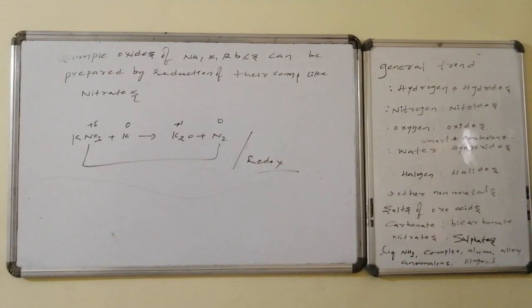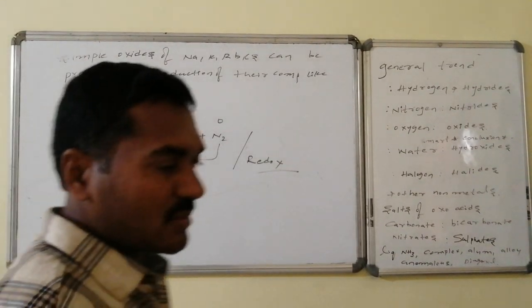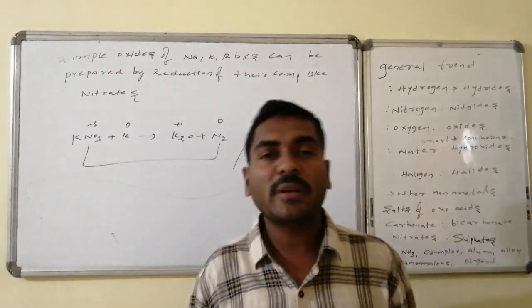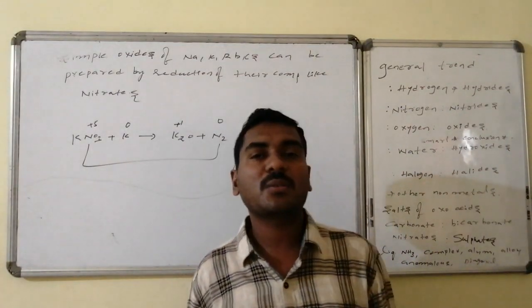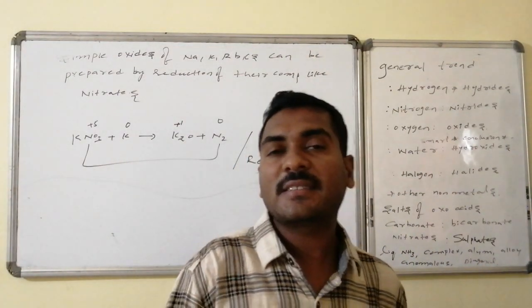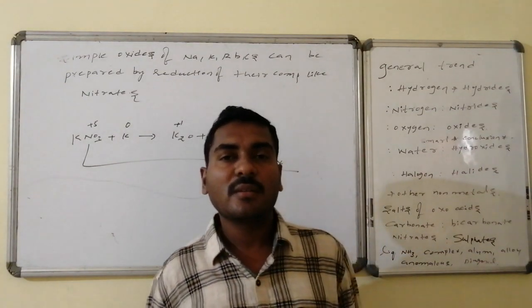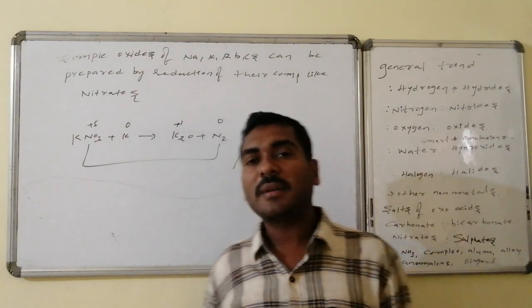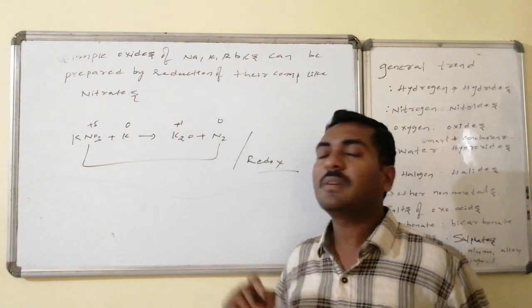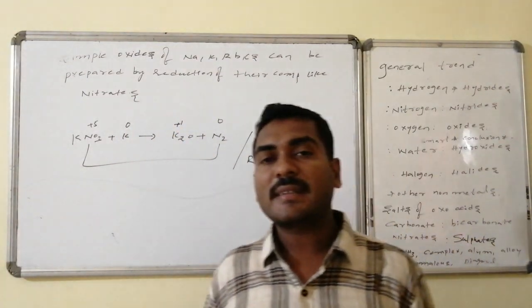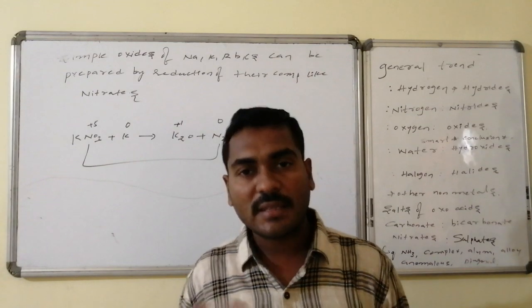If you want to prepare the normal oxides, that is monoxides of sodium, potassium, rubidium, cesium, it can also be done, but that process is a reduction process. We have to take the most oxidized form of the compound of the corresponding alkali metal, that is the corresponding nitrates, on reaction with the same metal.